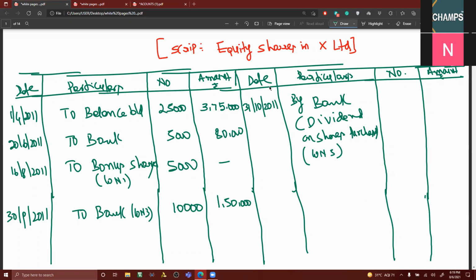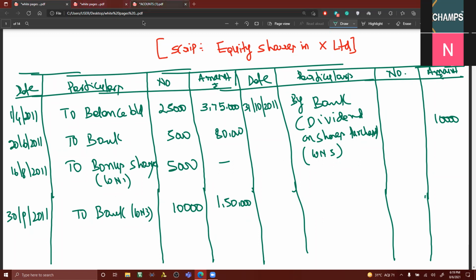10,000 to be taken to which column? Cost column. Okay, if I am also maintaining an income column in this, that 50,000 will be taken to the income column. Clear to all of you? If P&L account is not open, it will be taken to the income column. Okay. Then 31st October is complete. Then we will be having the sale.